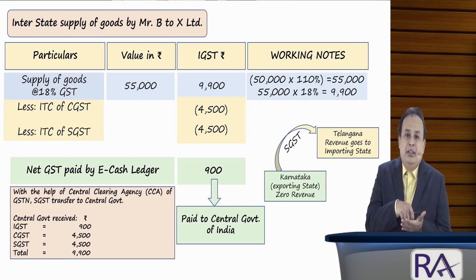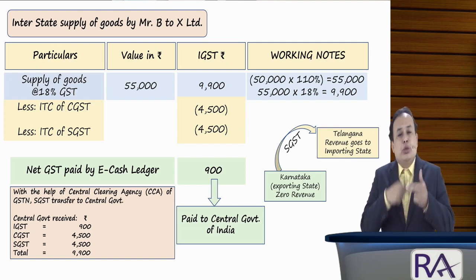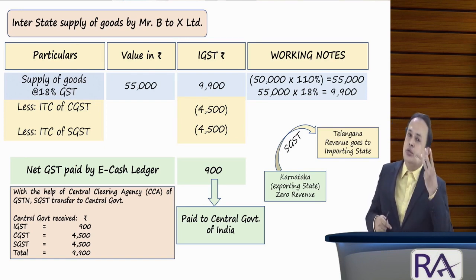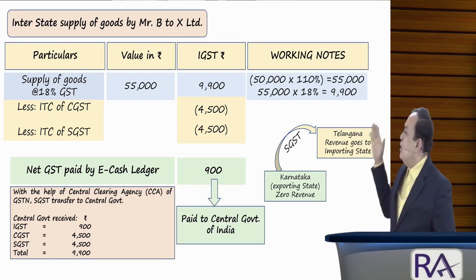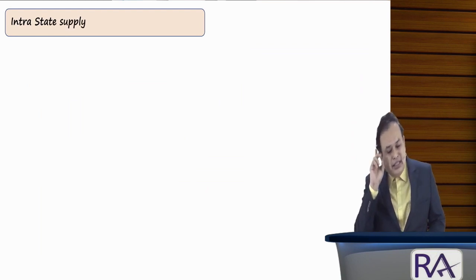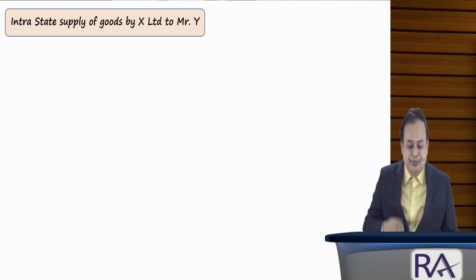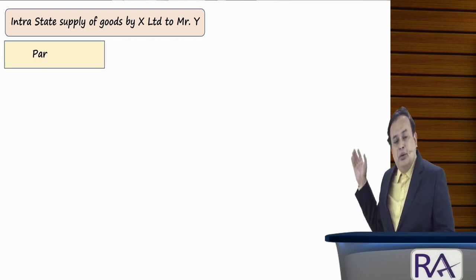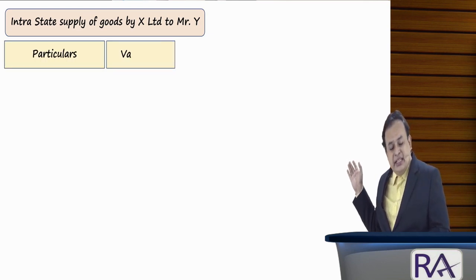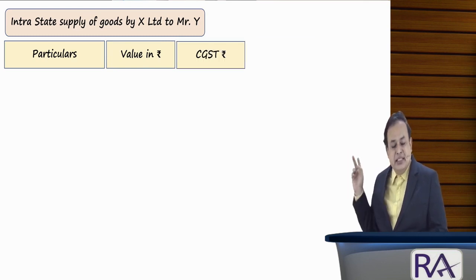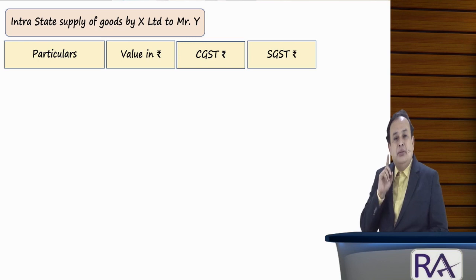X Limited sold the goods to Mr. Y within the state of Telangana. The third step is as follows. Look on the screen. It is an intrastate supply supplied by X Limited to Mr. Y, where we have CGST and SGST liability to pay. As usual, my dear sir, CGST and SGST are liable to be paid by X Limited.